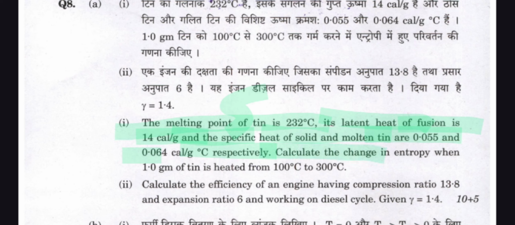Calculate the change in entropy when 1.0 gm of tin is heated from 100 degrees Celsius to 300 degrees Celsius. Calculate the efficiency of an engine having compression ratio 13.8 and expansion ratio 6 working on the diesel cycle, given gamma is equal to 1.4.